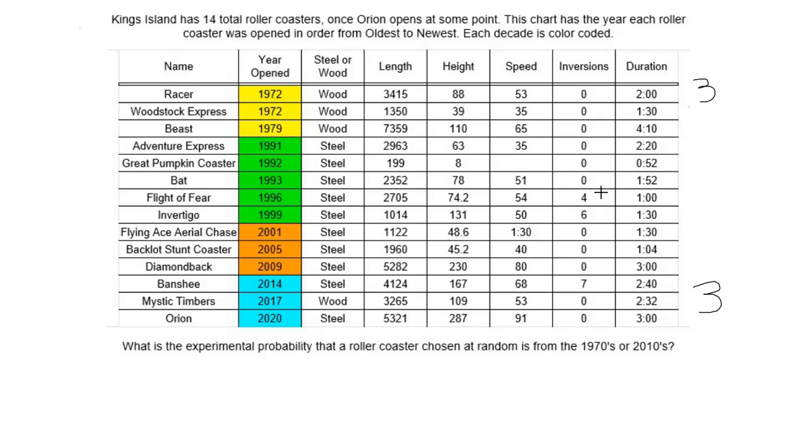So if we were looking at just individually, we would say, well, the 70s, that's 3 out of 14. But also the 2010s, 3 out of 14.